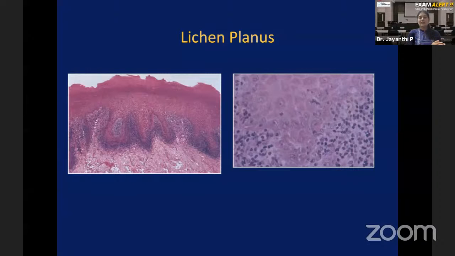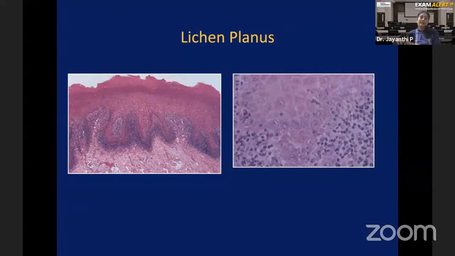One is localized, where only skin and mucosa is involved. The other one is systemic, where skin, mucosa, as well as the other systems of the body are involved. Under localized autoimmune diseases, you have pemphigus, cicatricial pemphigoid, bullous pemphigoid, and lichen planus. Lichen planus is slightly different from the other three, because pemphigus and pemphigoid have auto-antibody production, since humoral immune response is getting activated there. Whereas lichen planus is a cell-mediated autoimmune disease, so no auto-antibody formation is seen there.